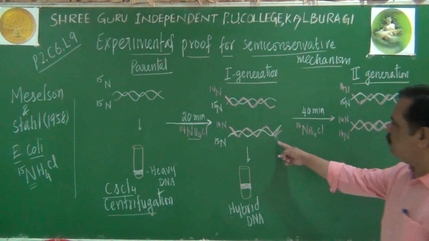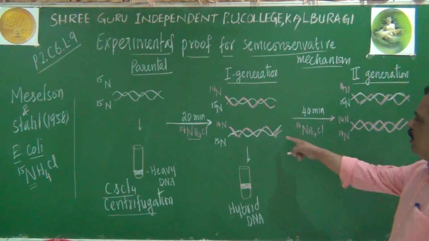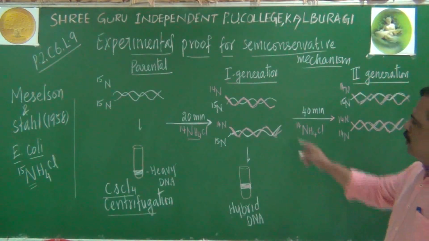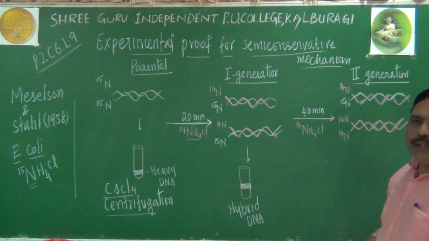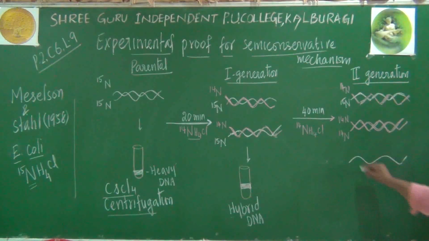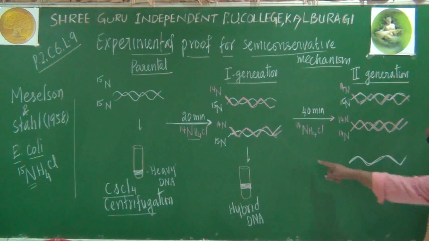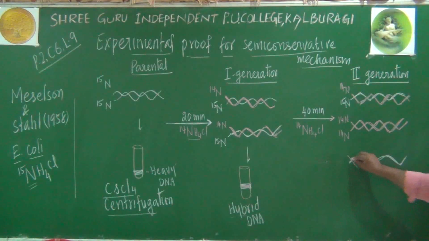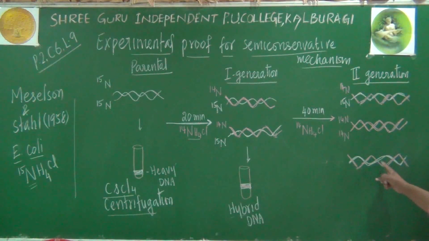Let us see the other parental molecule. It will also undergo replication, isn't it? Here also two strands are there. One is N15, another one is N14. Remember, the N15 strand will act as a template. The newly synthesized strand for this template will be from N14. So this will be a hybrid DNA with a polynucleotide chain of N14. This will become one granddaughter DNA.